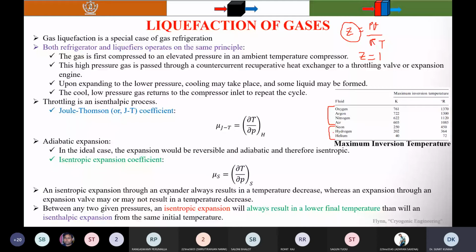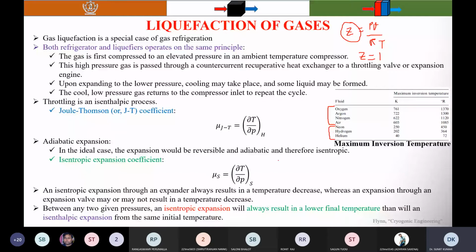So that's why we need to pre-cool these gases before using them as a coolant.